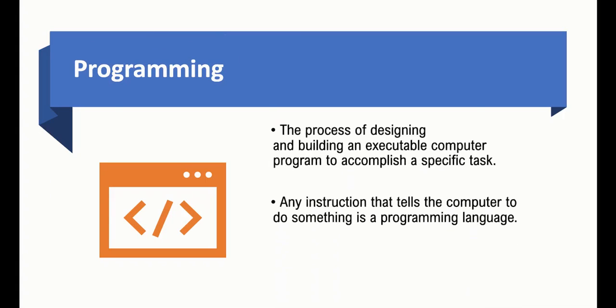So here we have the process of designing and building an executable computer program to do a specific task. That is programming. Or in other simple words, any instruction that tells the computer to do something is called programming, and these instructions are known as code. Now you may have a question: what is the difference between programming and coding? There is no difference. In reality, they are the same.